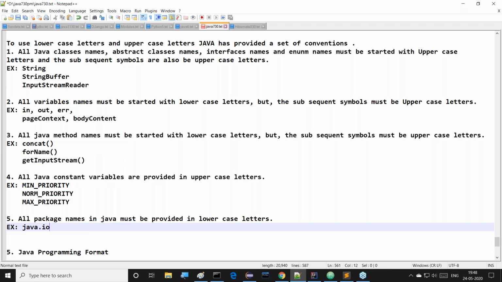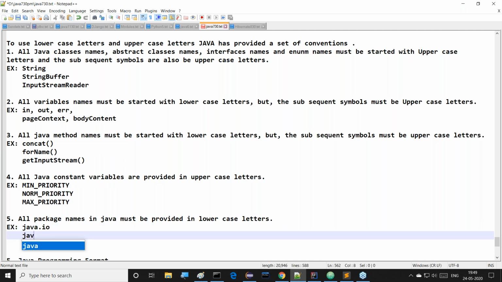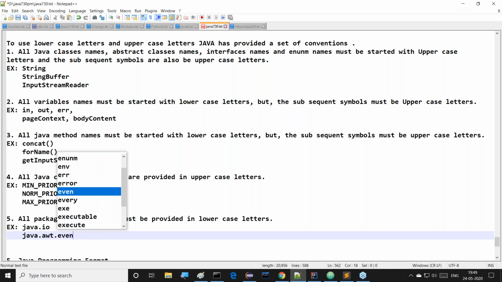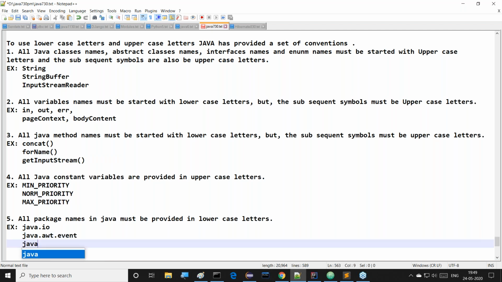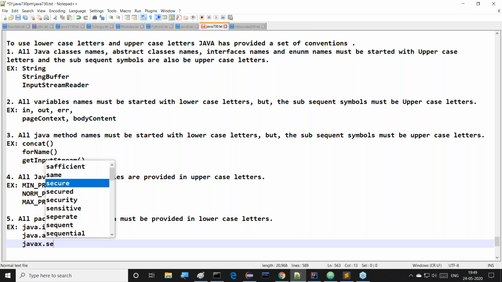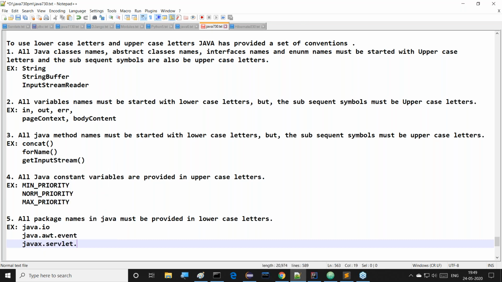The first one is java.io. This is one package. The next one is java.awt.event. This is another package. Then, for example, javax.servlet.jsp.tagext.